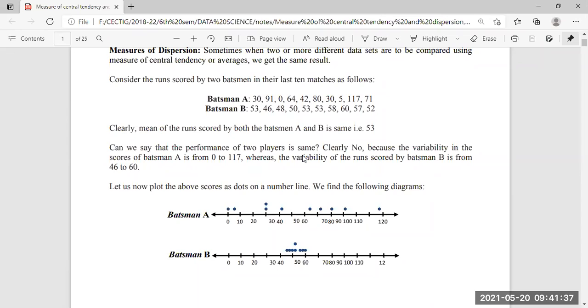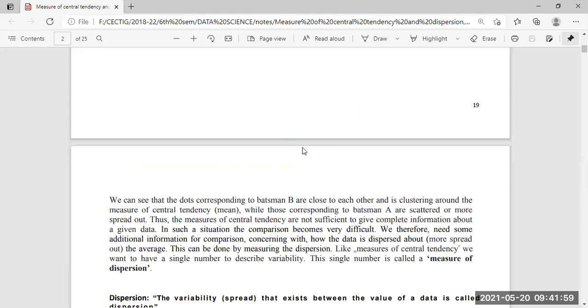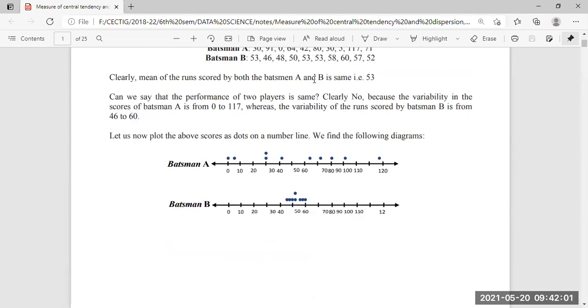For batsman A the range is 0 to 117, because the highest value is 117. For batsman B the range is 46 to 60, because the highest value is 60 and the lowest value is 46. So the difference between the largest and smallest number is called the range.